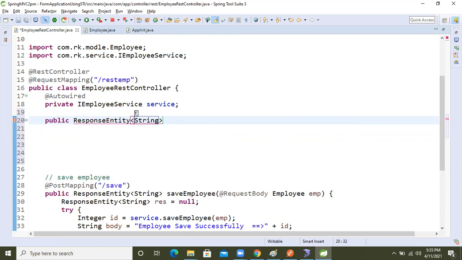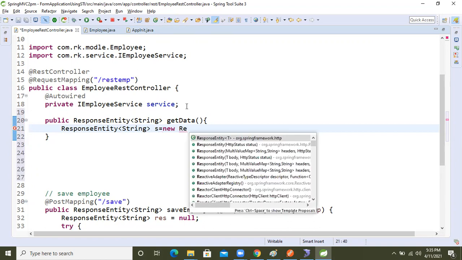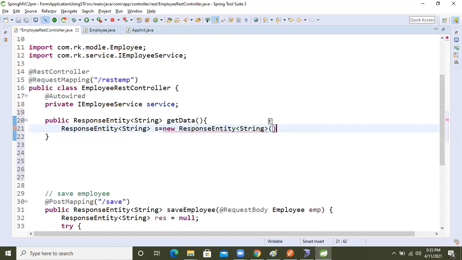I'm taking a string, just getData, nothing more than that. Just a ResponseEntity of a string. One minute, guys. Something goes wrong only.